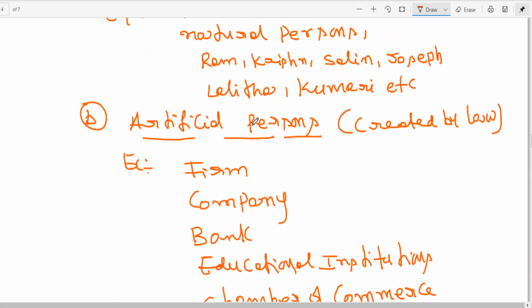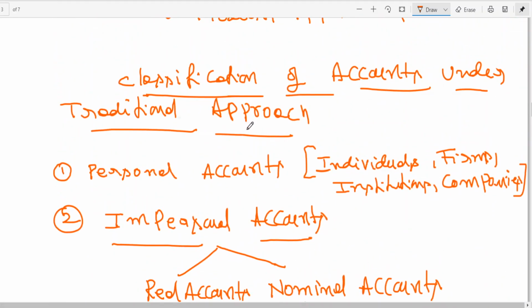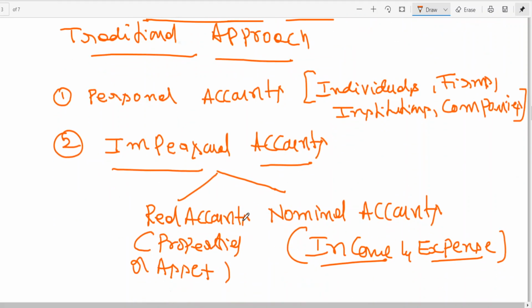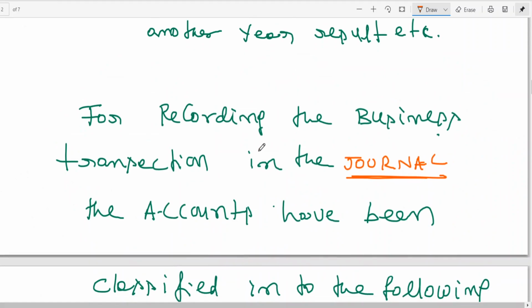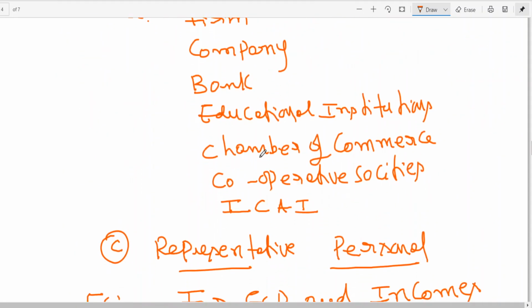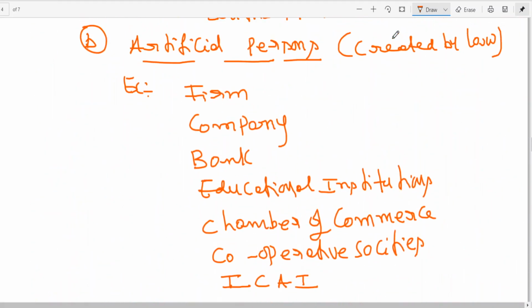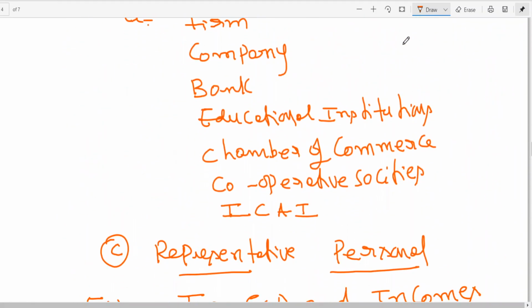So today we have learned about classification of accounts, the traditional approach. What is the traditional approach, sir? Personal accounts: individuals, firms, institutions, companies. Impersonal accounts: real account and nominal accounts. I think so far in today's class I have explained these things. So let me complete today's class by taking a few examples of real account. I have explained already the personal account. Let me take you to the second one.